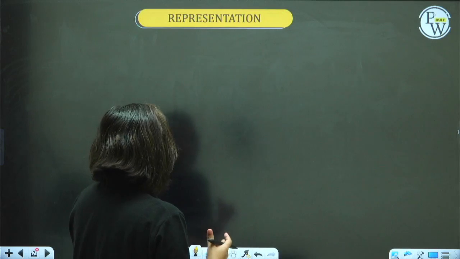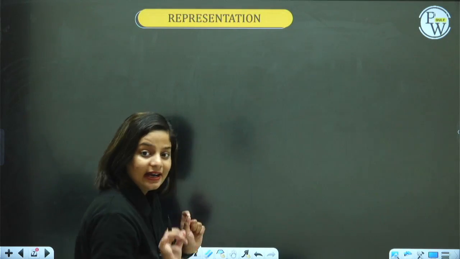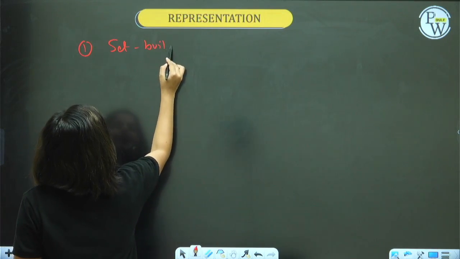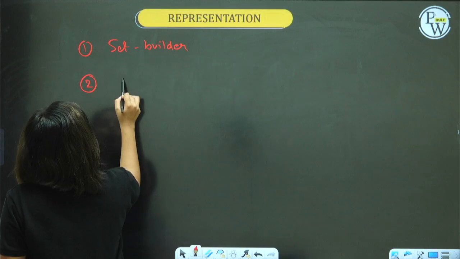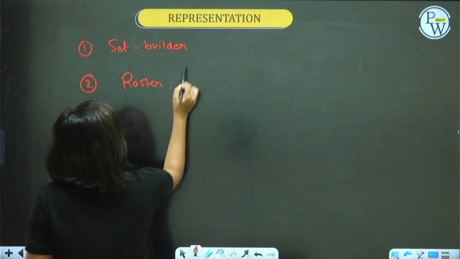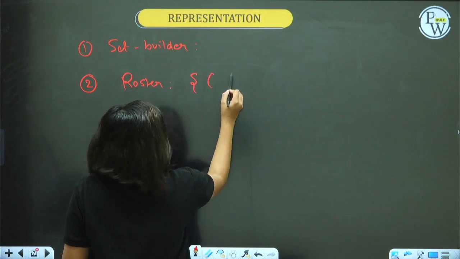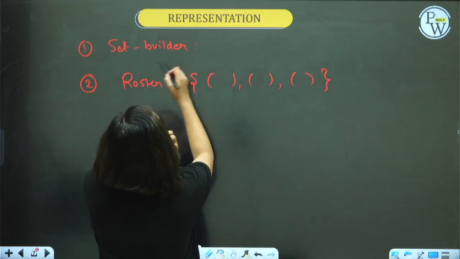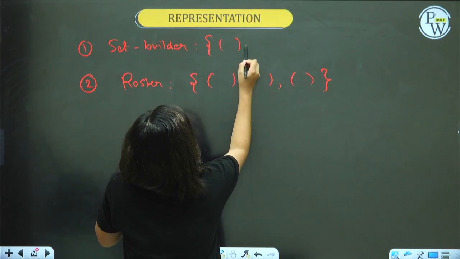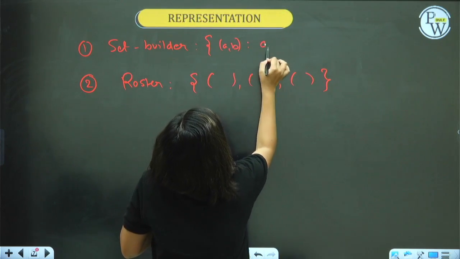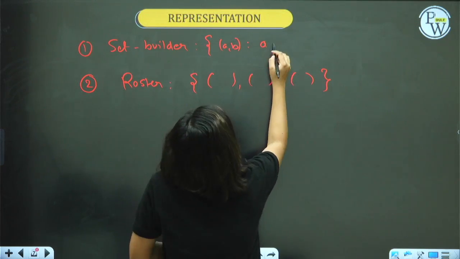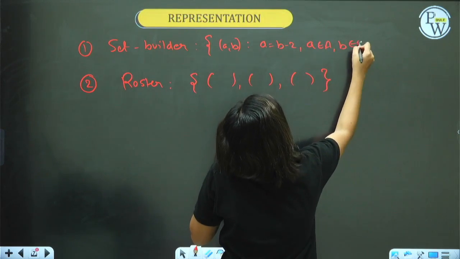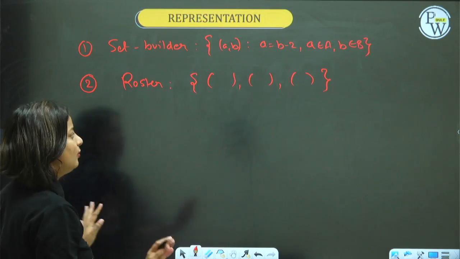So what are the different forms to represent any relation? The first is roster, which you saw just some time back, and set builder you are already aware of. Roster meaning you separate by commas. We just saw (1,2), (2,3), (3,4). Set builder means you write a certain property. Suppose (a, b), a is equal to b minus 2, a belongs to set A, b belongs to set B. Some random relation I have written, no meaning as such.